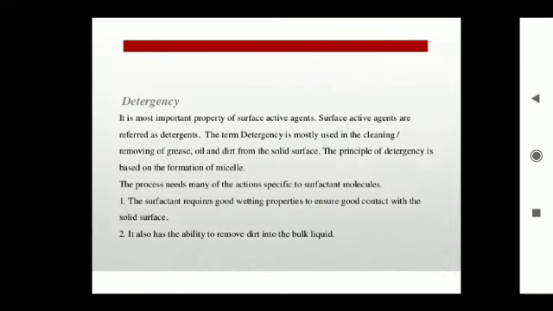Detergency is an important property of surface active agents, so they are called detergents. This detergency is most commonly used for removing oils, dirt and greases from solid surfaces. The surfactants have good wetting property to ensure good contact with the solid surface. They have the ability to remove dirt in the bulk of the liquid. These are the medicinal applications of surfactants.